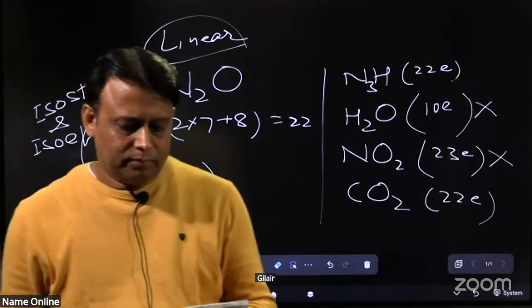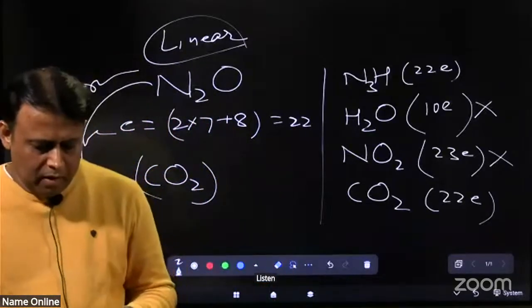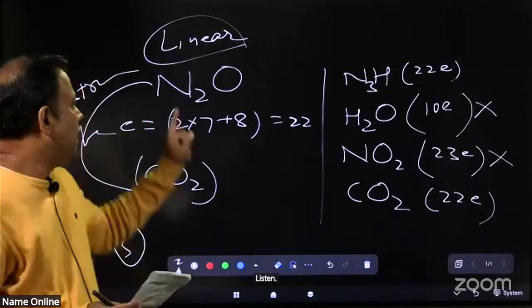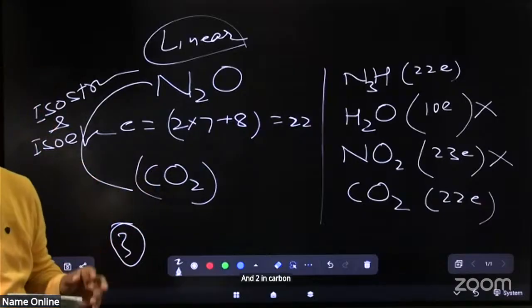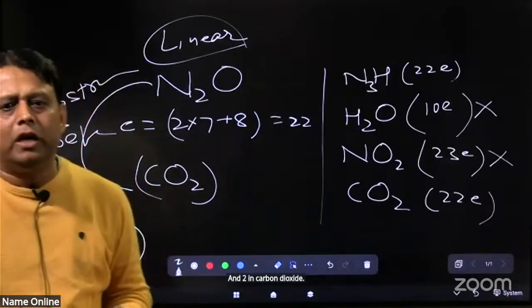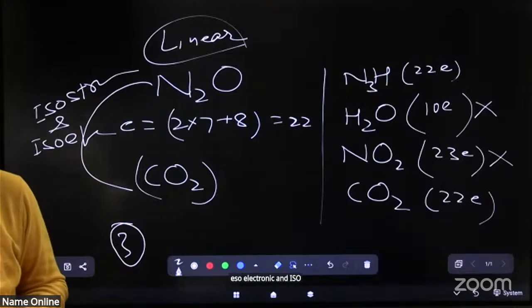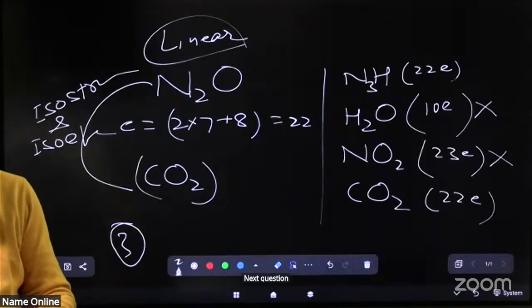Clear? Listen. Both N2O and carbon dioxide are isoelectronic and isostructural. Next question. Question number 44.